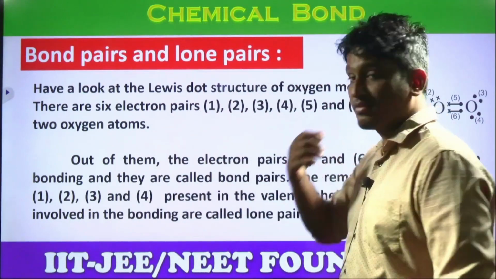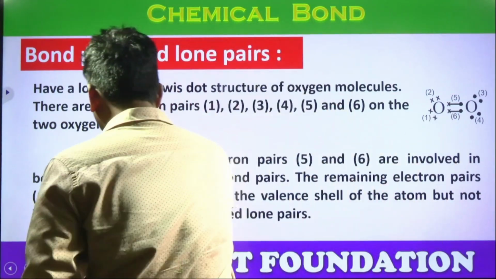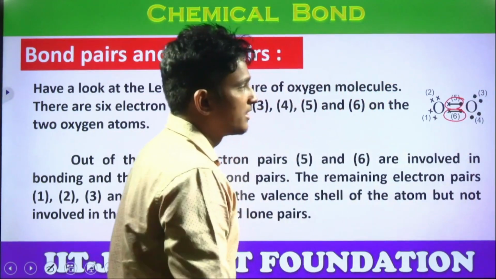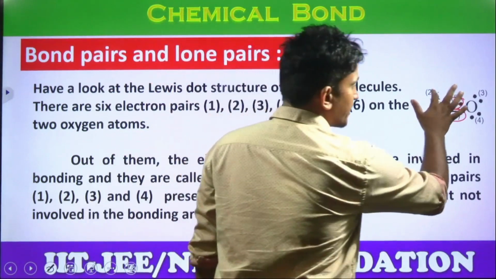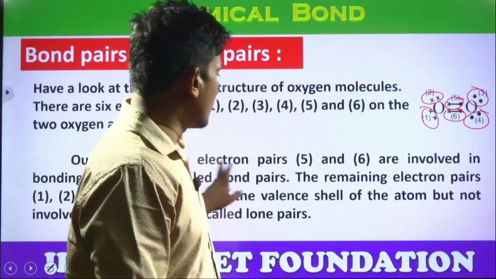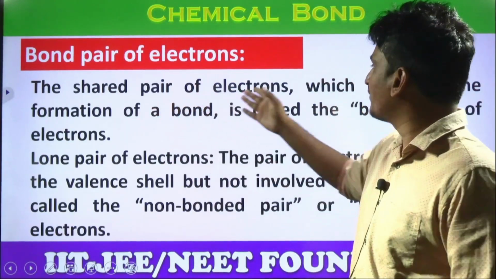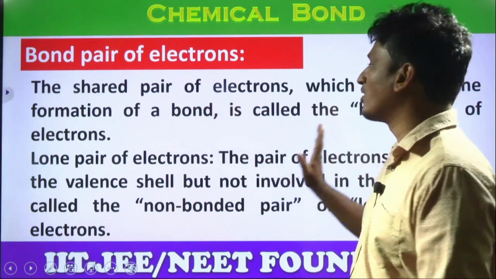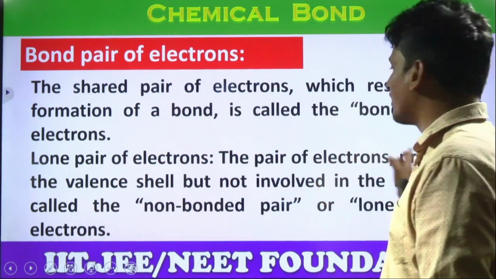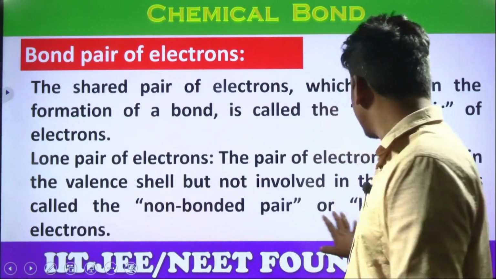So here some examples are given. Look at this corner example. Oxygen gas, students. Here which electrons are participating in the bonding? Between the two atoms, this pair of electrons, this pair of electrons. These are called bond pairs. Look at this pair. Look at this pair. Are they participating? No. They are called lone pairs. Got the clarity, students? So how can you define lone pair and bond pair? The shared pair of electrons which results in the formation of a bond is called a bond pair. A pair of electrons present in the valence shell but not involved in the bonding is a lone pair. They are also called non-bonded pairs.